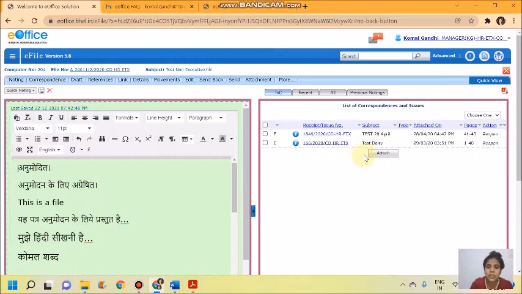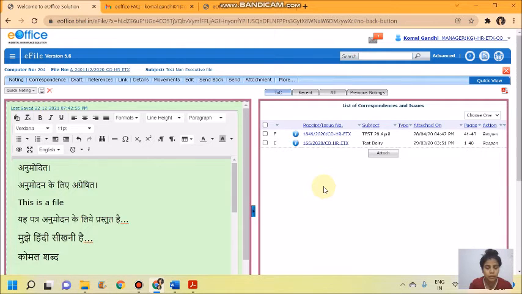Meaning, if I have attached a receipt and sent the entire file to someone other than my eOffice desk, and that person has already opened the file, you will not be able to detach those receipts.